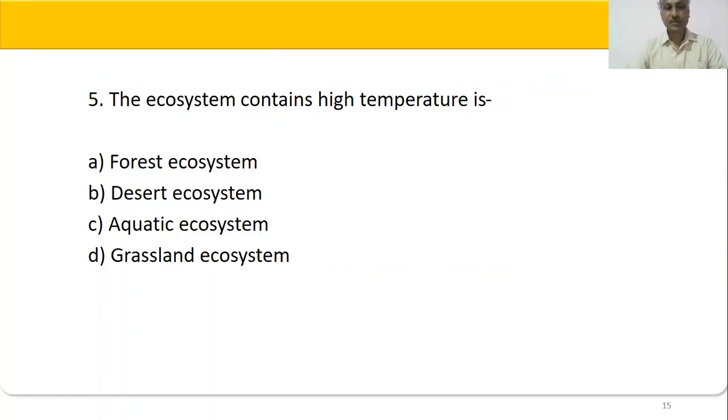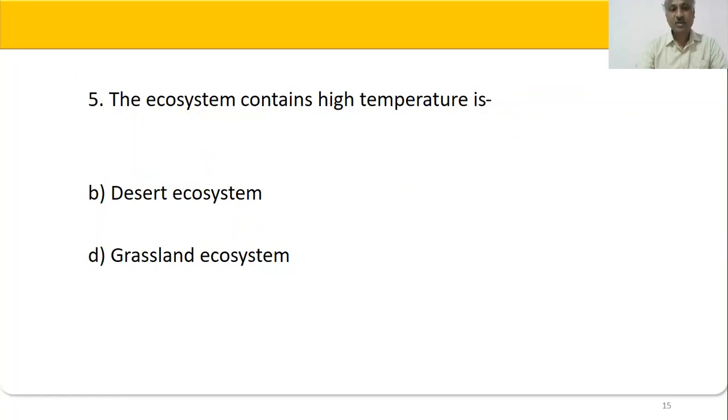Last MCQ, the ecosystem contains a high temperature. Where are we able to see high temperature? In the desert, yes. So in the desert, we get a high temperature. That is, the ecosystem that contains high temperature is the desert ecosystem.